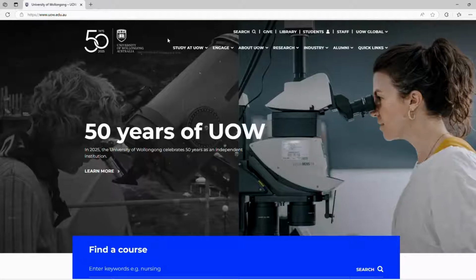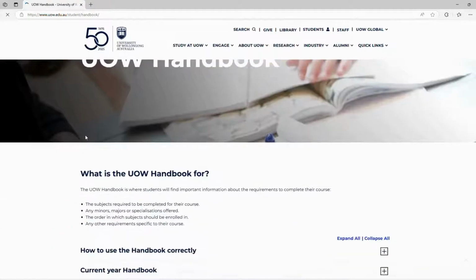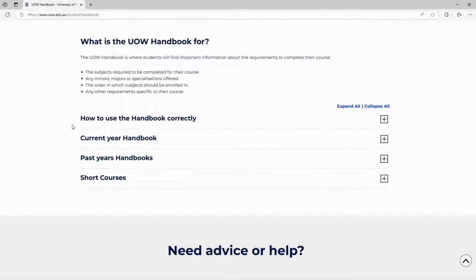To access the handbook, go to the current student's webpage. From here, scroll down and select Handbook from the Managing My Course menu under My Course. When searching for individual subject information, please ensure that you are viewing the current year's handbook. When searching for information regarding your enrolled course, you will need to use the handbook corresponding to the year you commenced studying your course. For example, if you started studying your course in 2024, you will use the 2024 handbook for the entirety of your studies.